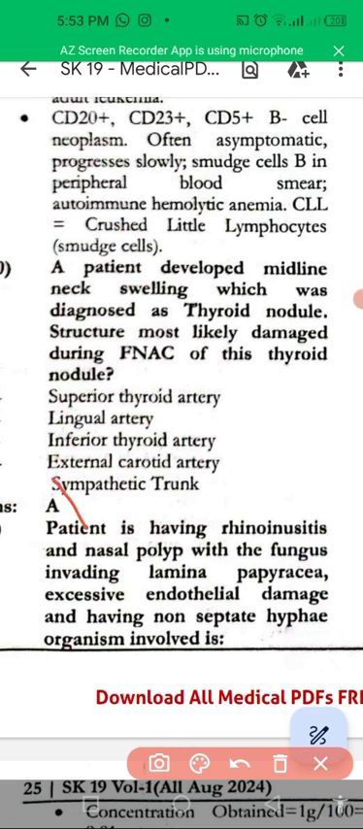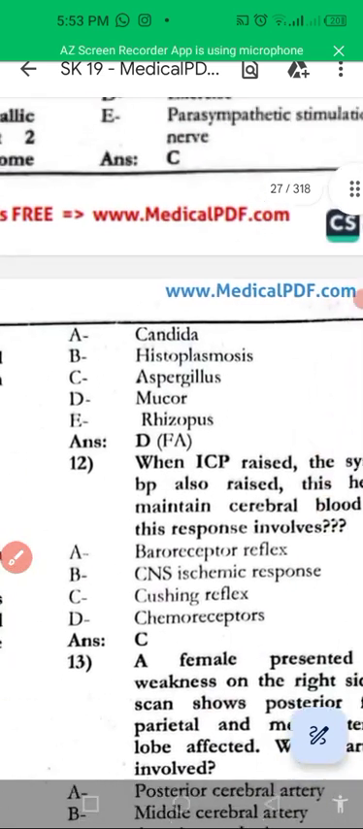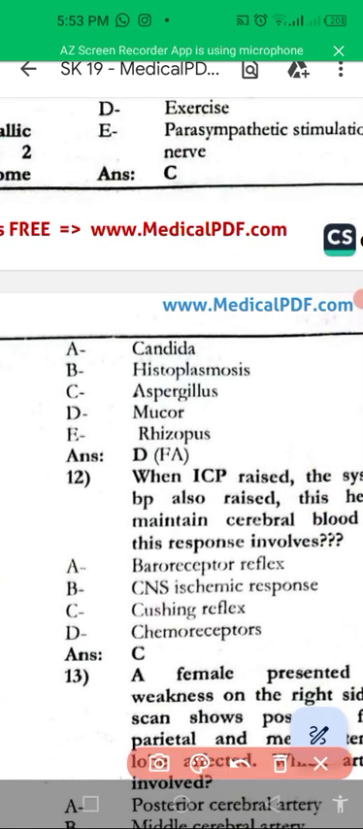Patient is having rhinosinusitis, nasal polyp, and fungus invading lamina papyracea, excessive endothelial damage, and a fungus with non-septate hyphae organism is involved in it. What is the diagnosis for this condition? What is the causative agent? It is Mucor.